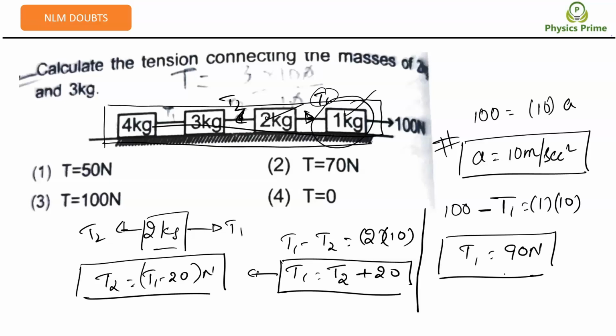Did you understand this? 100 minus T1 is equal to 1 into a. a is 10 meter per second square. That means T1 is 90 newtons. Substitute T1 equals 90 in this T2 here. That means 70 newtons. 70 newtons will be the answer. Hope this is clear for you.